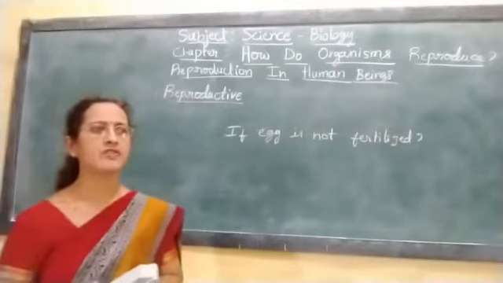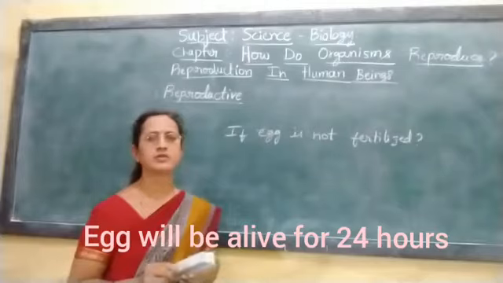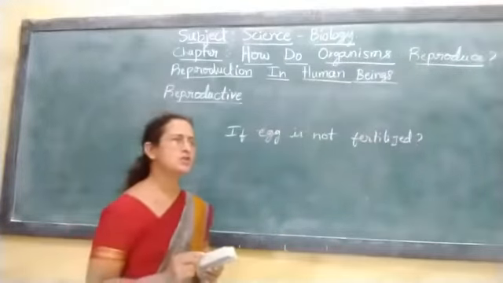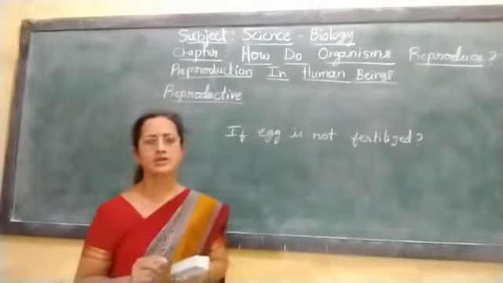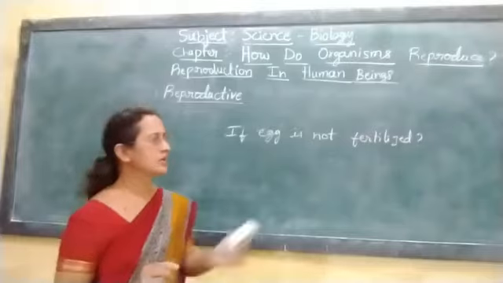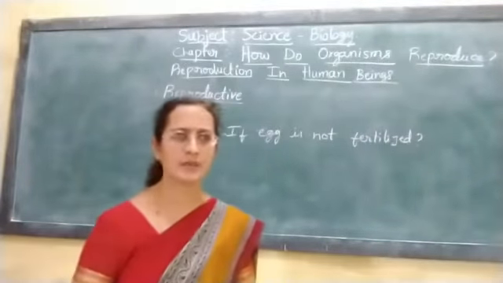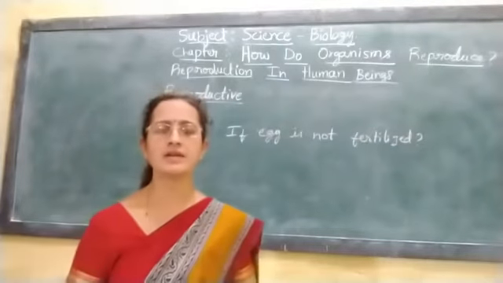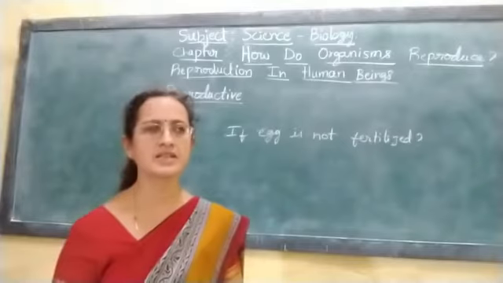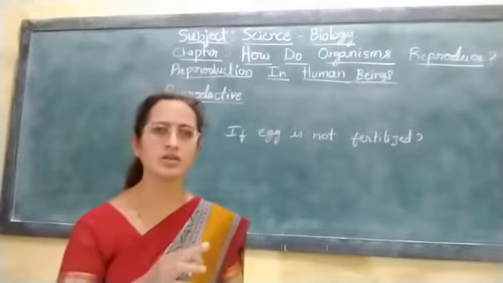So egg will be alive for 24 days, whereas the sperm will be alive for 2 to 3 days. At this time, there should be union of this sperm with the egg. Upon failure of this union, the egg dies, and when the egg gets ruptured, it comes out through the vagina. To prepare for the future pregnancy, the uterus has prepared itself with a uterine wall.